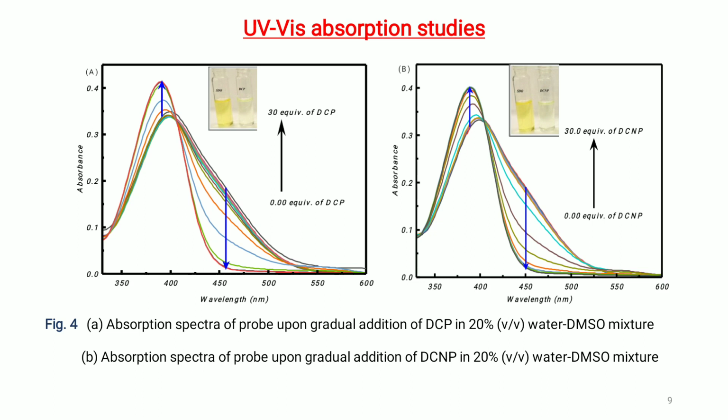Similarly, upon addition of DCNP to the SDO solution, a new peak appears at 388 nanometer, which shifted from the original peak at 399 nanometer. That is, the shift is about 11 nanometer. In both cases, the color of the SDO changes from yellow to colorless, which indicates the selectivity of both nerve agents towards SDO.